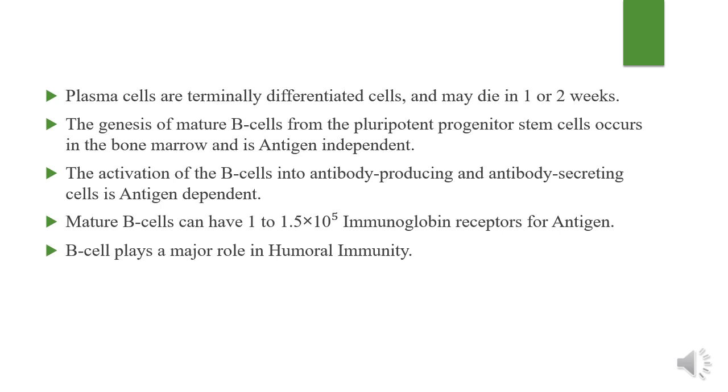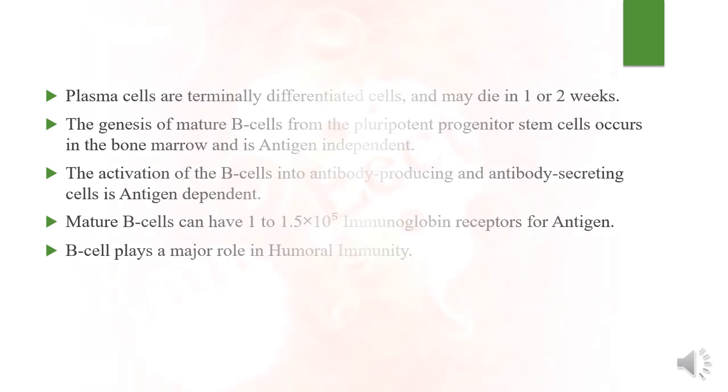If B cells also interact with T helper cells, they proliferate and switch to the isotype of the immunoglobulin that is produced while retaining the same antigen binding specificity. B cells play a major role in humoral immunity.